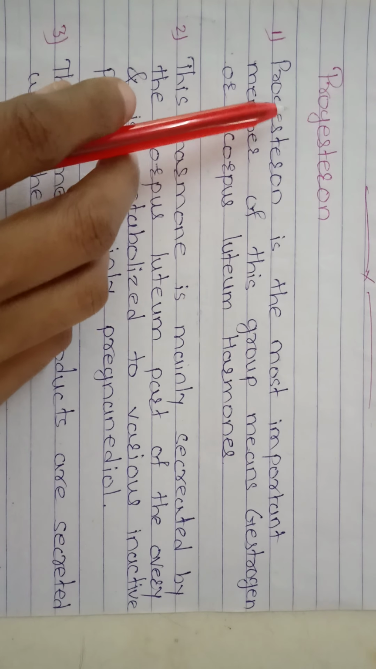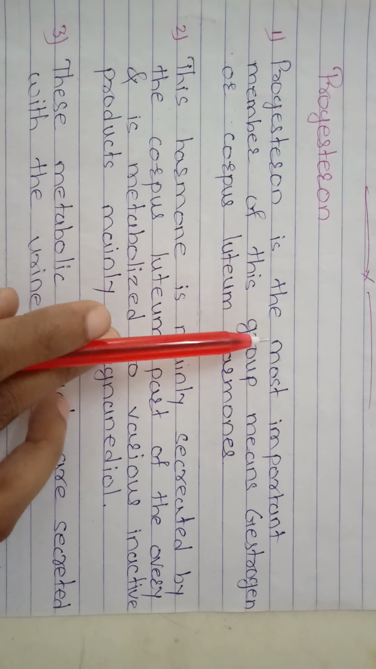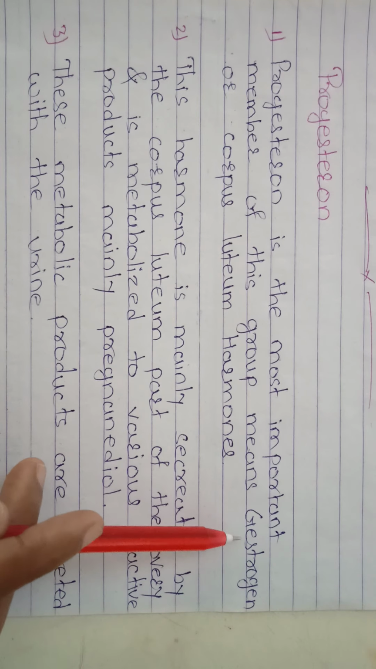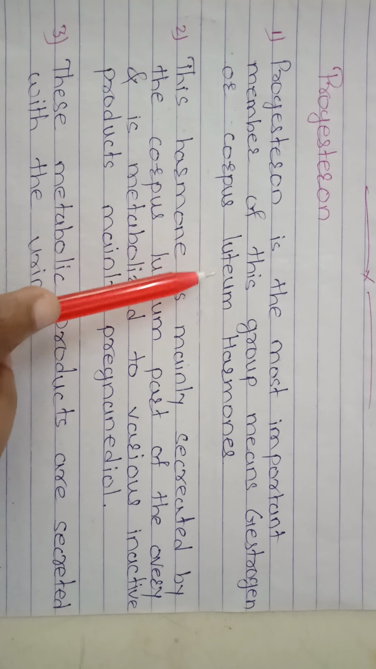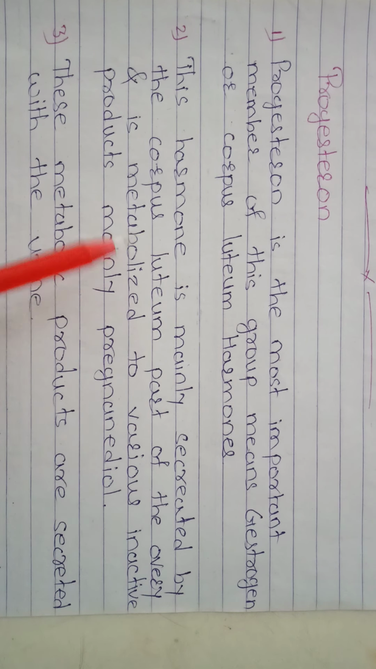Then our first steroid is progesterone. Progesterone is the most important member of this group, meaning the gestagen or corpus luteum hormone. Second, this hormone is mainly secreted by the corpus luteum part of the ovary and is metabolized to various inactive products, mainly pregnanediol. Then third point, these metabolic products are secreted with the urine.